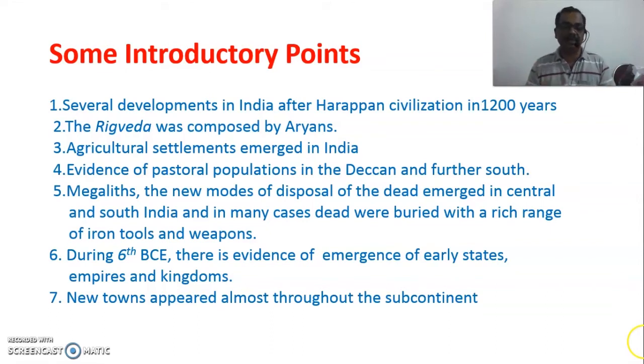And the next point is that new towns appeared almost throughout the subcontinent. We can see that throughout the Indian subcontinent, in most parts, new towns and cities emerged. That is also an indication of the development of human history.